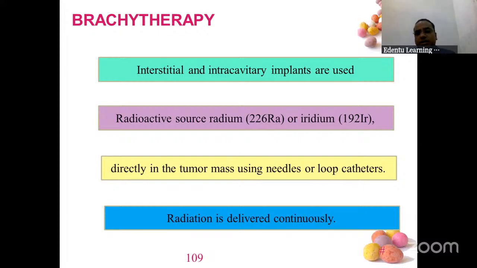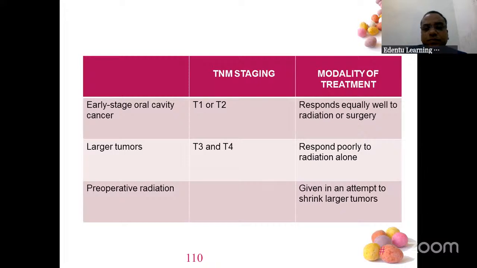Slowly, this material releases radioactive substances, and radiation is delivered continuously. 24 hours, 7 days a week, the radiation is being given to the tumor cells, so the tumor cells reduce in size. In brachytherapy, the patient has to go to hospital. At home also, 24/7, it is inside the patient's body.